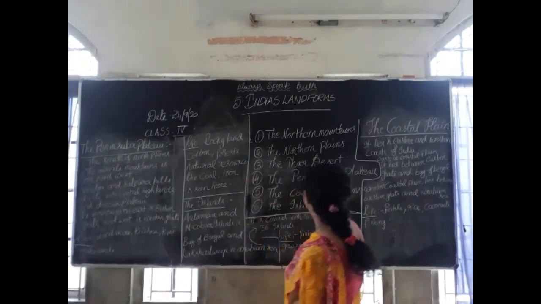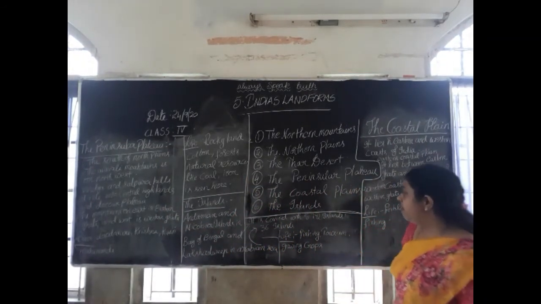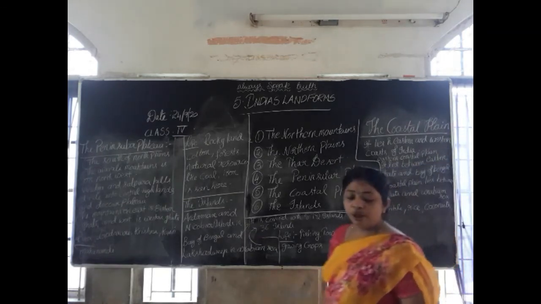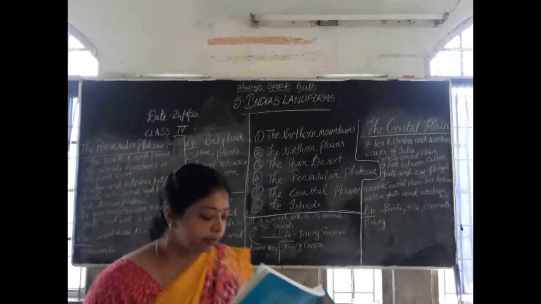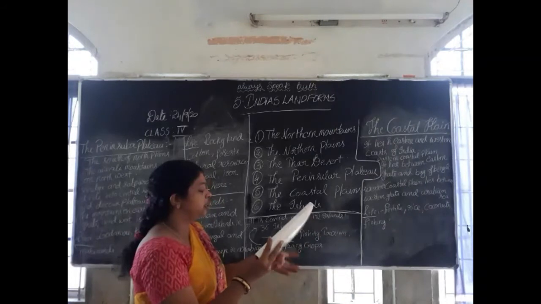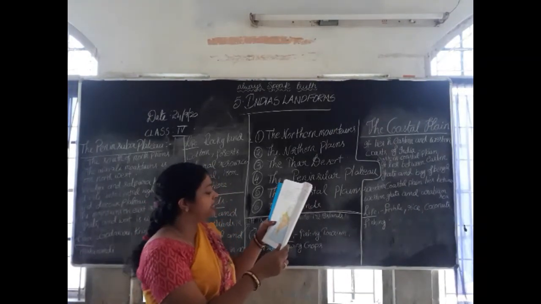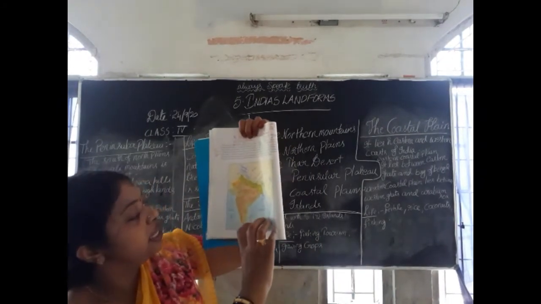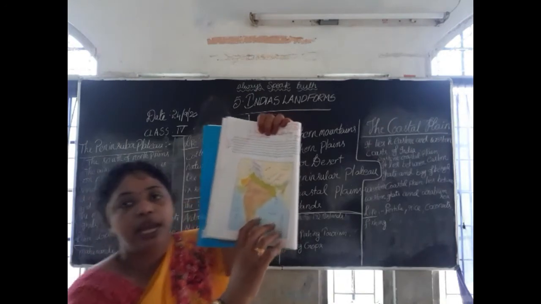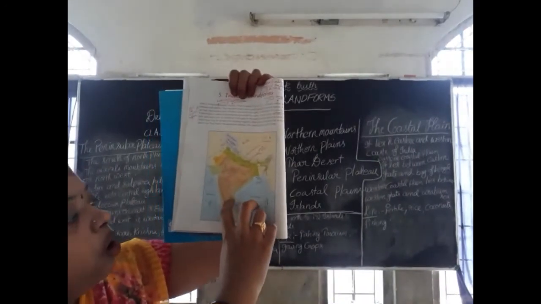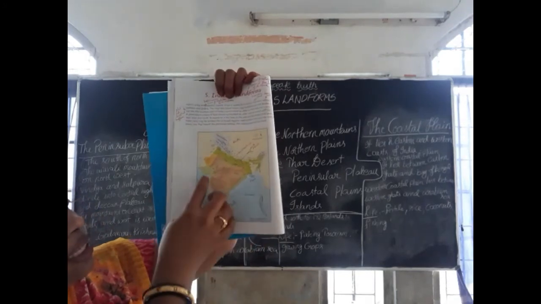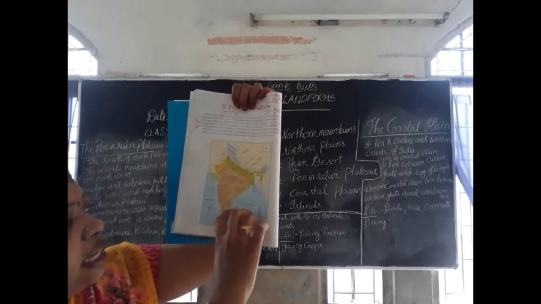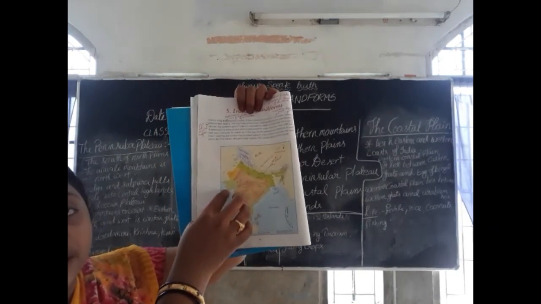And the next one we are going to learn is about coastal plains. The fifth one is coastal plains. Where are the coastal plains, children? Look into your map once again. The coastal plains lie along the eastern and western coasts of India. See, the coastal plains lie here, the greenish area. You can see greenish area down of this plateau region, on this side and this side. This is called the coastal plains. This side is the eastern coastal plain and this side is the western coastal plain.